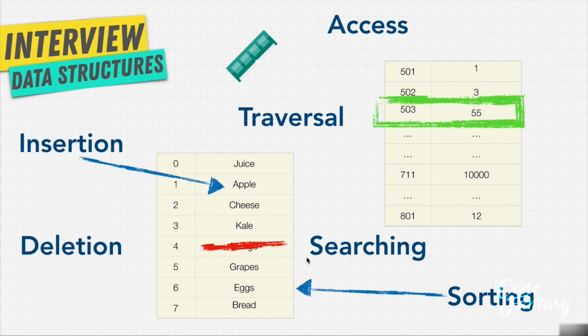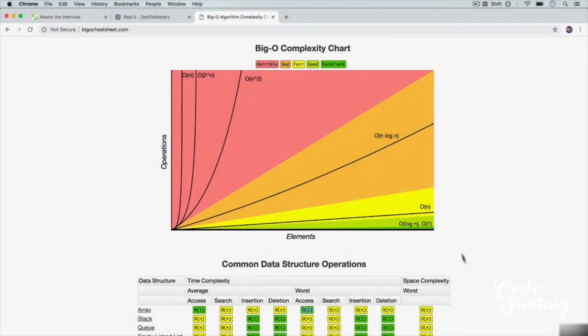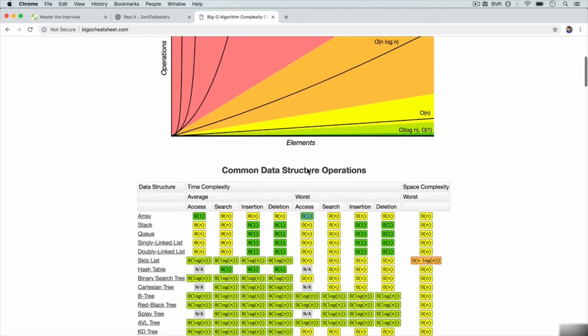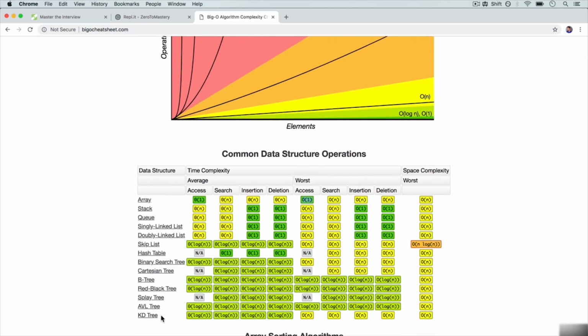Now, each data structure that we're going to go through in this course will have different pros and cons for each one of these. And if we take a look at our Big O cheat sheet, we're very familiar with this diagram over here, or this graph. And if we scroll down, we have all these data structures that it lists. And don't get too overwhelmed. We're going to go over most of these data structures, and you see that half of them are mainly trees and variations of trees.